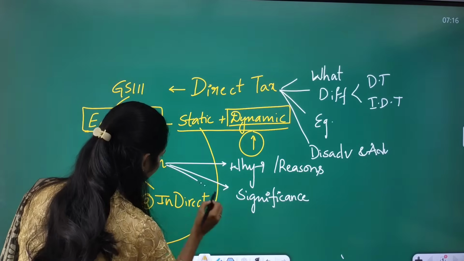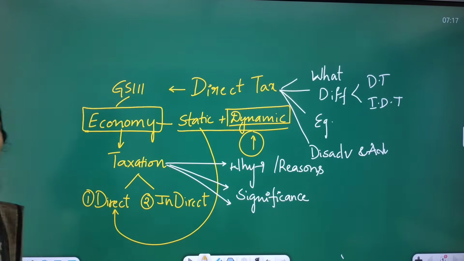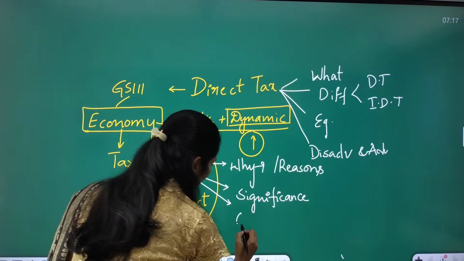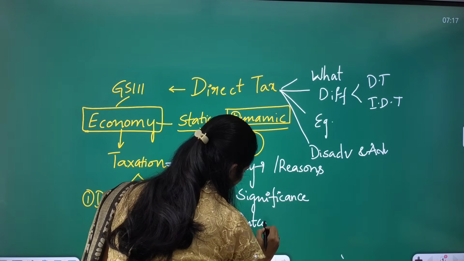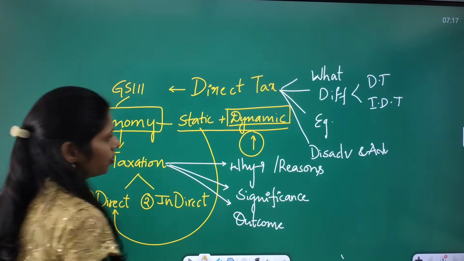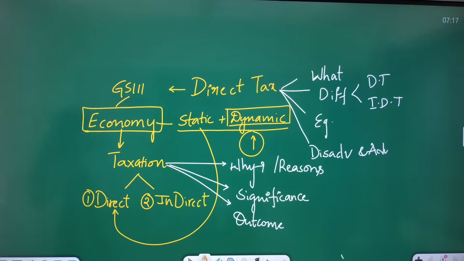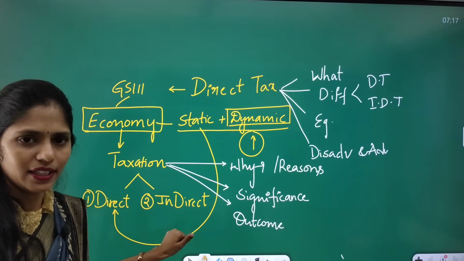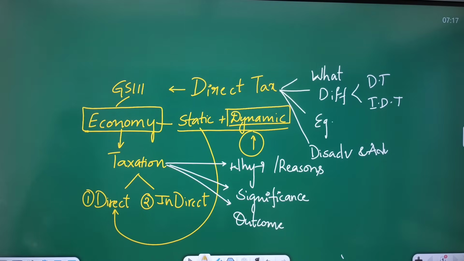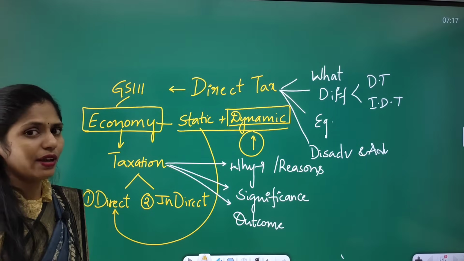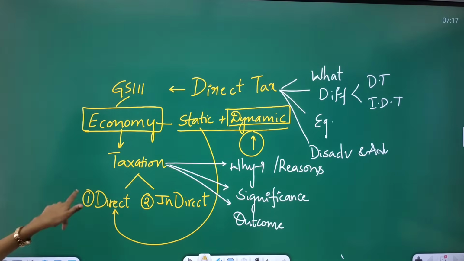And the next one is, after collecting the tax, what is the government going to do? What is the outcome? Okay, so all these are the important dimensions. Clear? Yes or no? We are going to see this topic in detail. And you can also add one more dimension. So this is entirely from your economy, right?